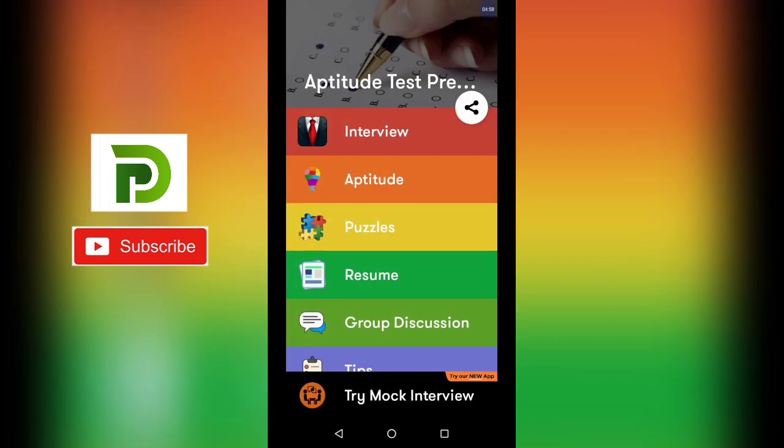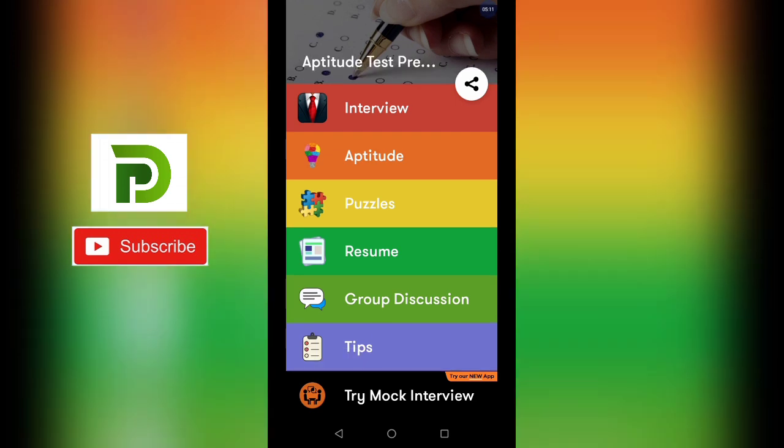So on this single app, you can study to build your own resume. You can prepare for the interview. You can prepare for the aptitude test. You can prepare for the group discussion. You can prepare for both types of interview, technical interview as well as HR interview. And the specialty of this app is that it is not only for engineering students, it is also for MBA students.